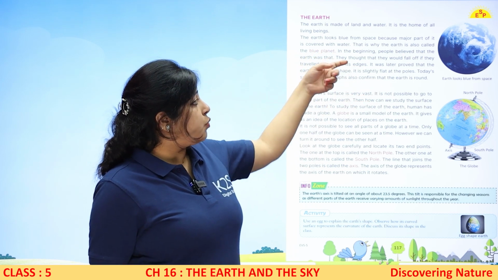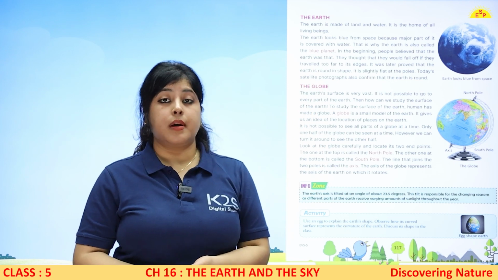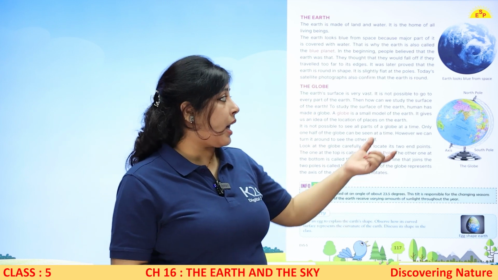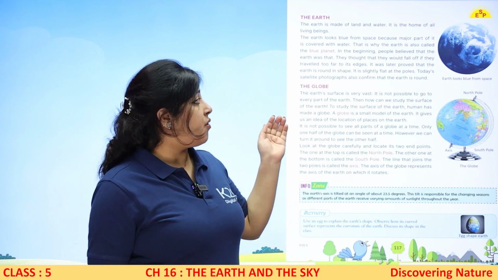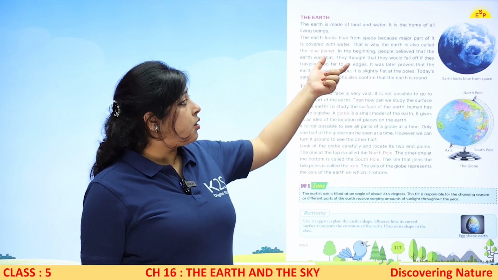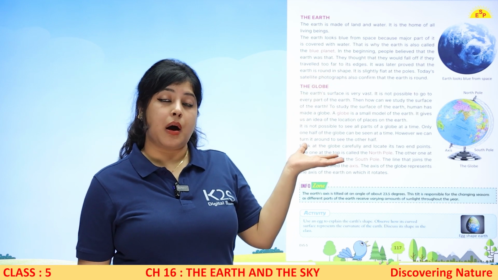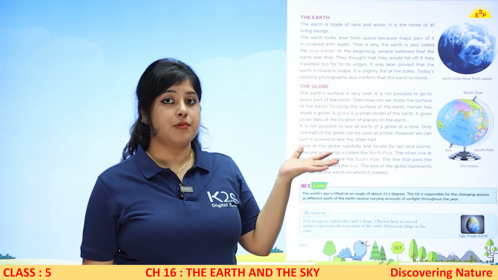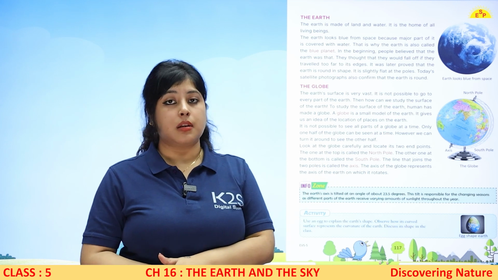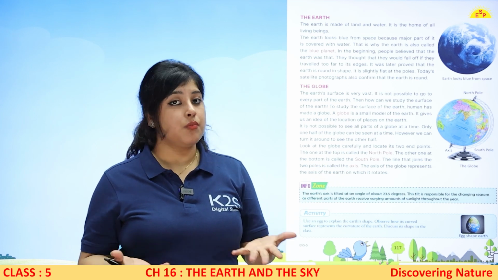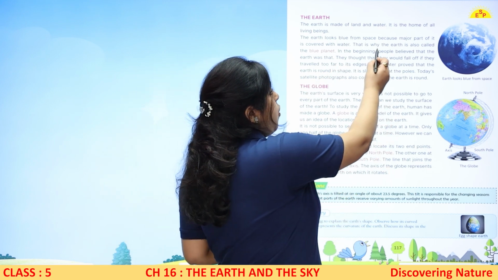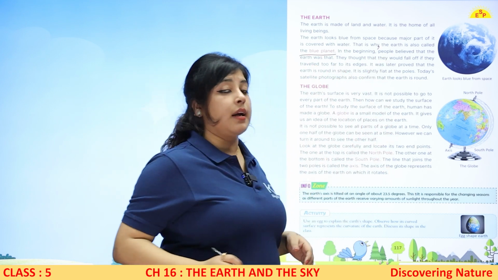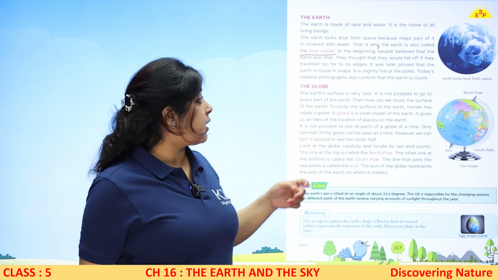The earth looks blue from the space. Earth जो है space से blue दिखता है as you can see. So this is the pic taken from space. वहाँ से ये earth ऐसा दिखता है. क्यों दिखता है? क्योंकि इसका major part water से covered है. As we have seen in the last chapter कि 3/4 of the earth is covered with water. Now that is why the earth is also called the blue planet. इसी वजह से हम इसे blue planet कहते हैं.